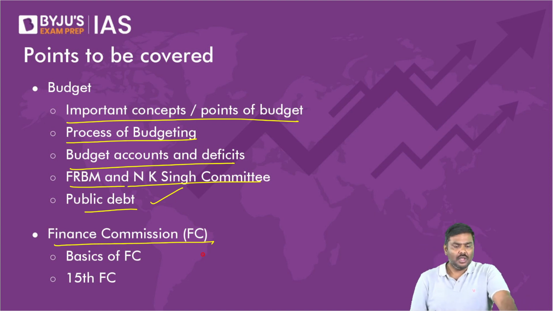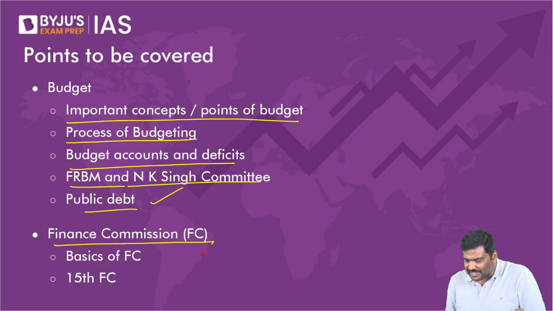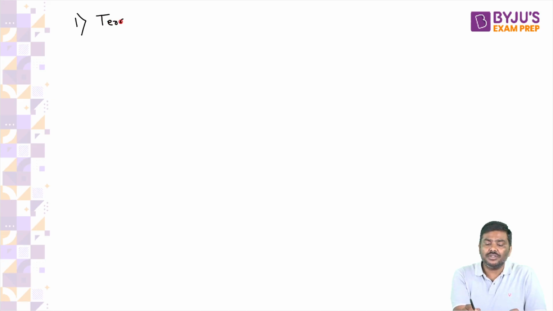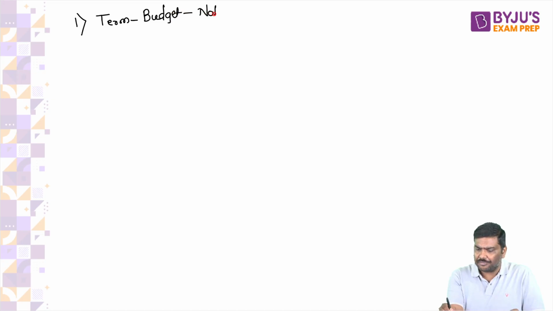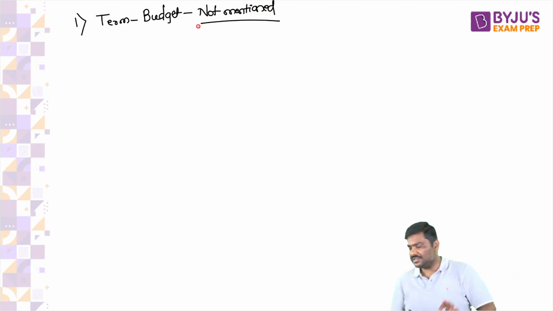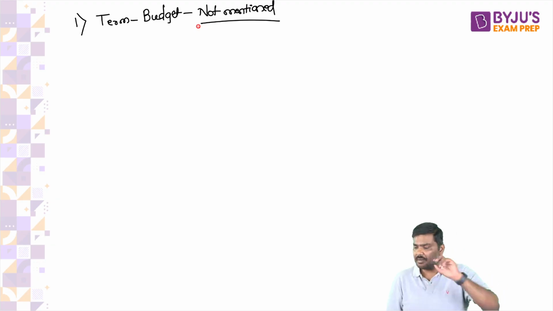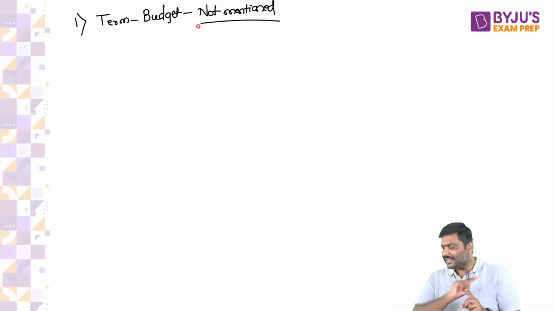Let's start. What are certain important points regarding the budget? Point number one, the term budget is not mentioned in the Constitution. Please remember this. UPSC has asked a question on this once in the prelims.